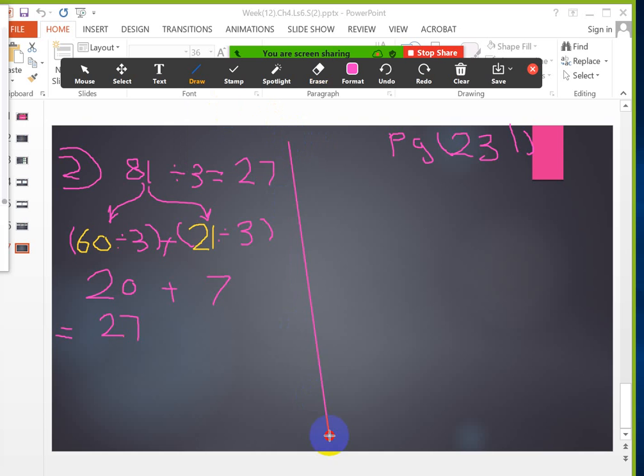Now let's do number 3. If you don't answer, please raise your hand. Now 232 divided by 4. Very easy, I think. I want to break this number into 2 numbers. Those 2 numbers must be able to be divided by what? By 4 here.